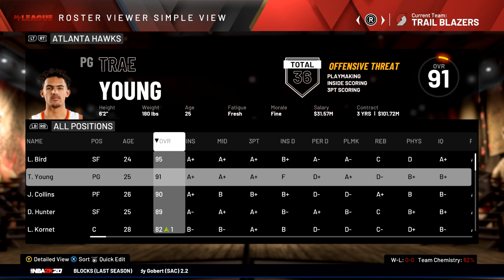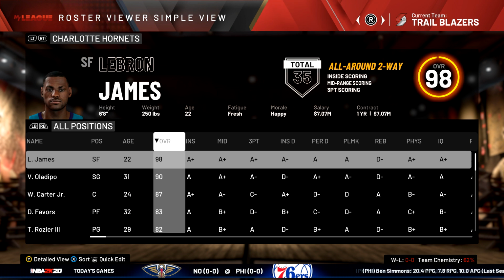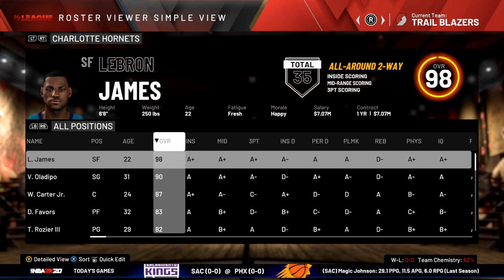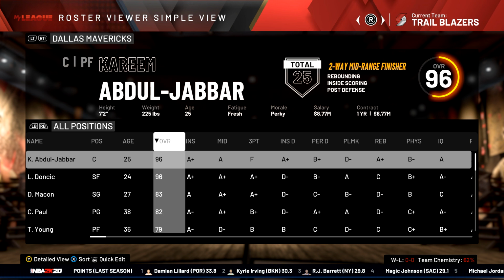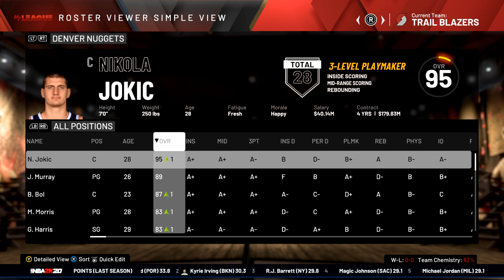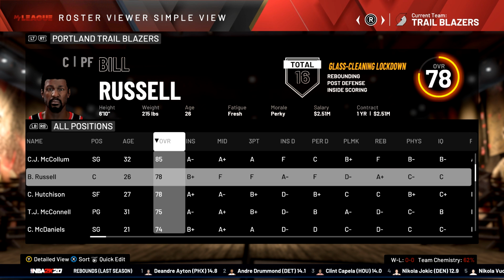He's now a 91. Larry Bird is a 95. LeBron James is a 98 overall, so he's now one of the highest overalls in the entire game. Magic Johnson is a 95. Kareem is a 96 overall. Wilt Chamberlain still only an 84. He's in his prime right now, 26 years old. And then Bill Russell, only a 78. So it looks like our two oldest players, Bill Russell and Wilt Chamberlain, are actually doing the worst here. Doesn't make a lot of sense.